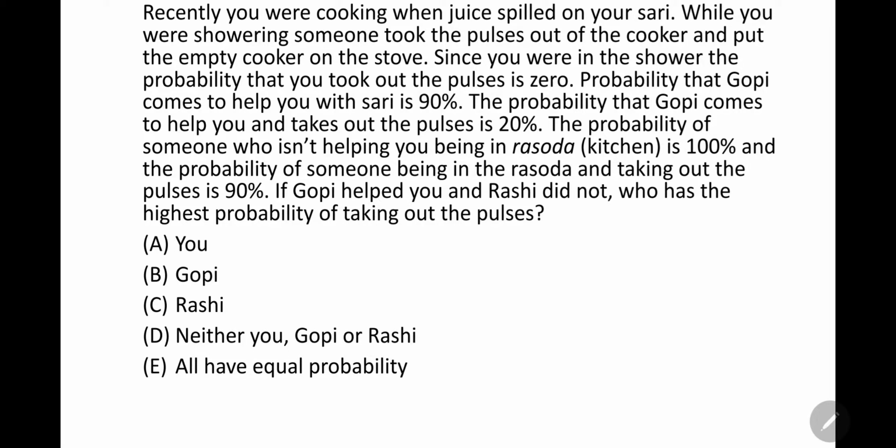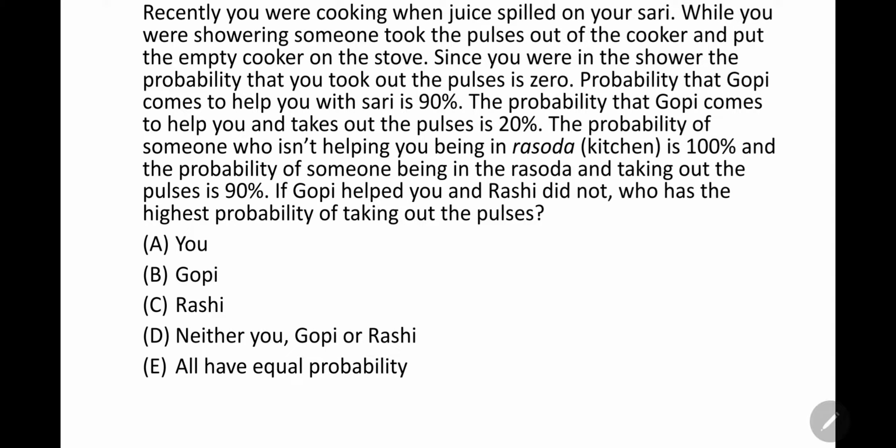Let's go through the question once. Recently, you were cooking when juice spilled on your sari. While you were showering, someone took the pulses out of the cooker and put the empty cooker on the stove. Since you were in the shower, the probability that you took out the pulses is 0.